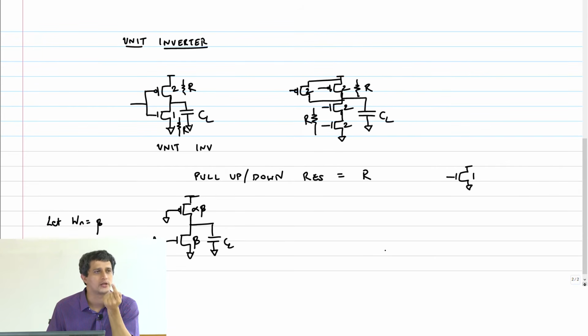The NMOS transistor is the same, right? That's what we have been doing. If you look at all the cases, this has been scaled so that you get the equivalent resistance there. Can I do the same here? Beta equal to 1. Is it possible?